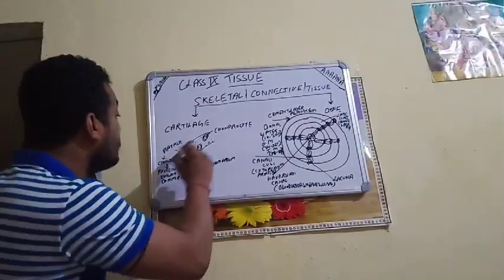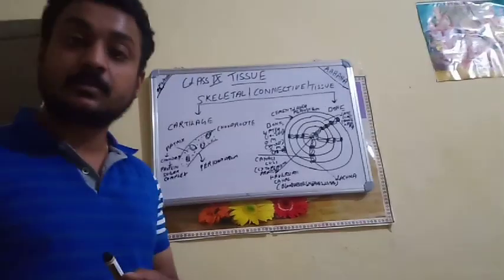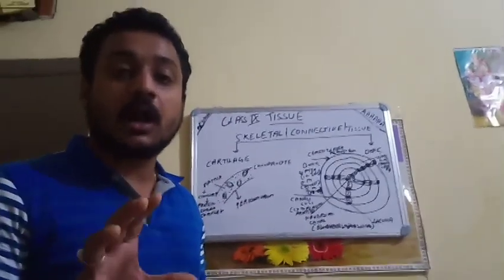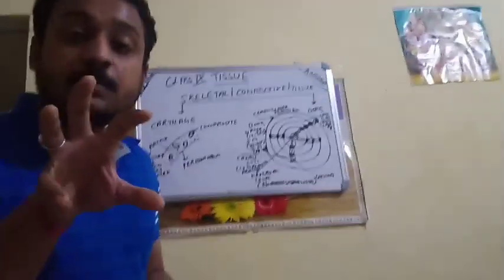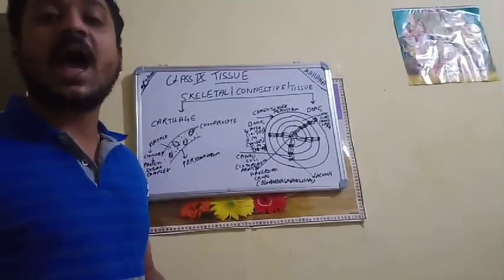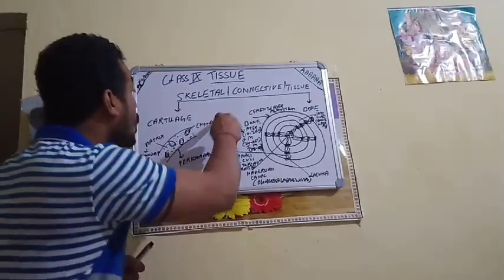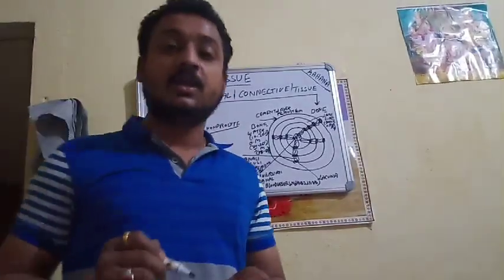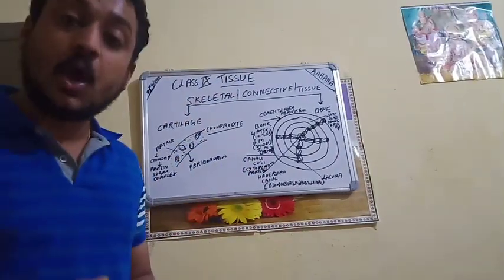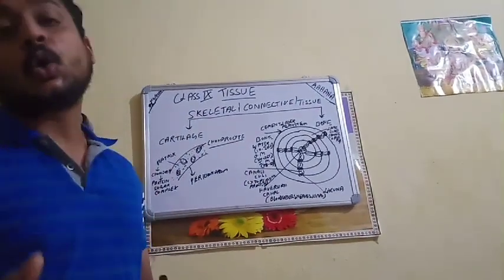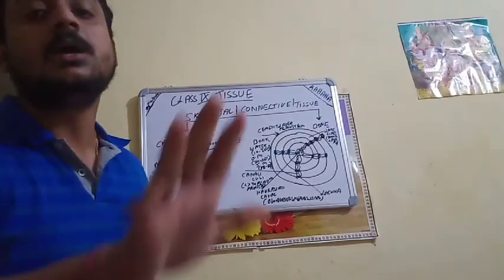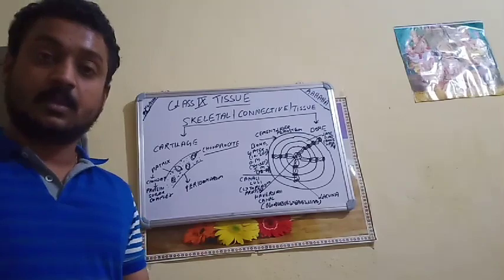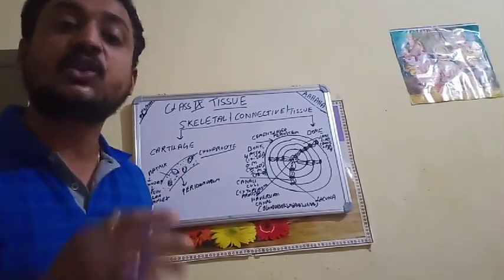Now, what is the matrix of the cartilage? The matrix of the cartilage is the space present inside the cartilage which is having the cell known as chondrocyte. If anyone asks what is chondrocyte, we must say, the chondrocytes are the cells present in the cartilage which allow the cartilage to grow properly and to do its function regularly.